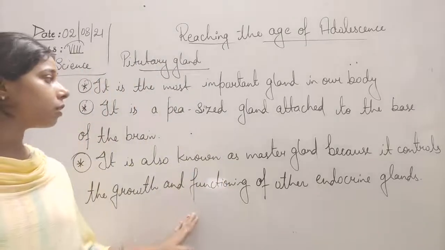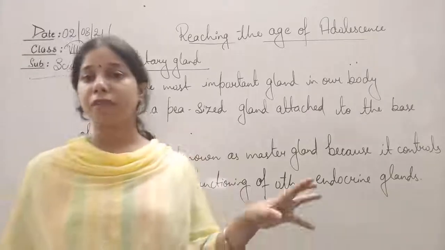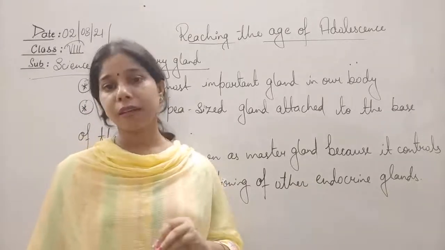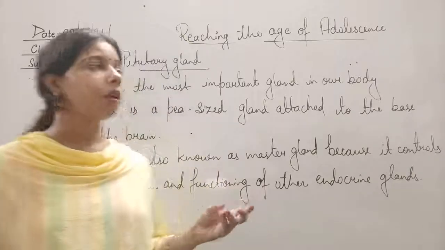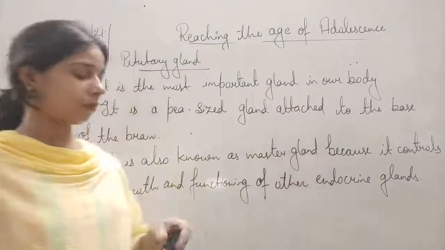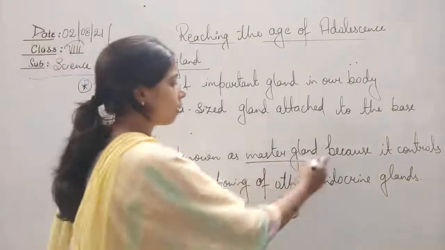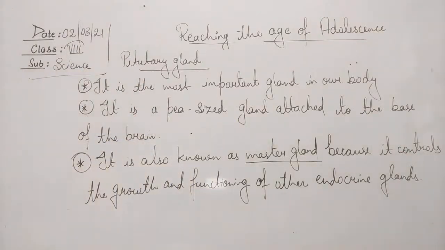Till then, you must know that it is the pituitary gland which controls the growth and functioning of all the different kinds of glands present in the body, part of the endocrine system. That is why it is also called a master gland. So this is about the pituitary gland, students.